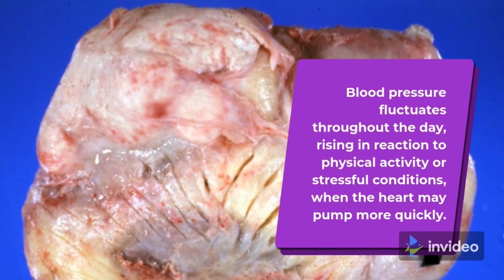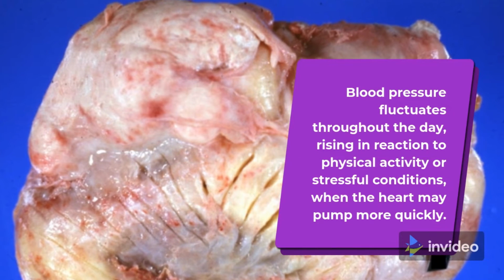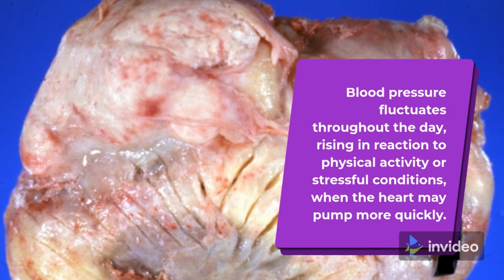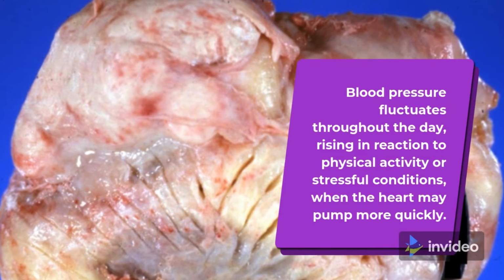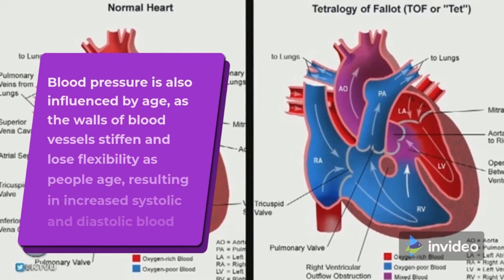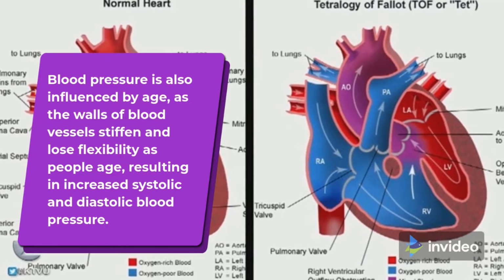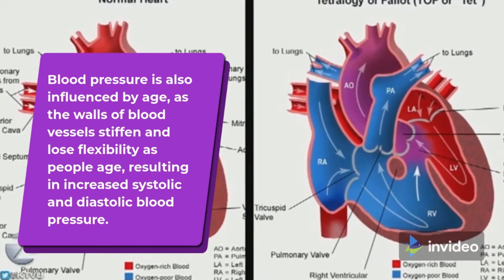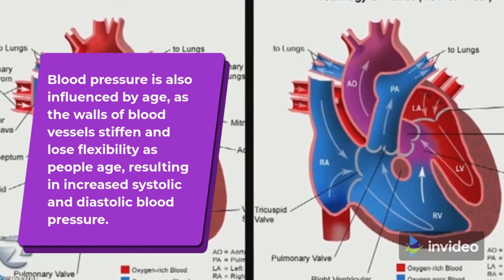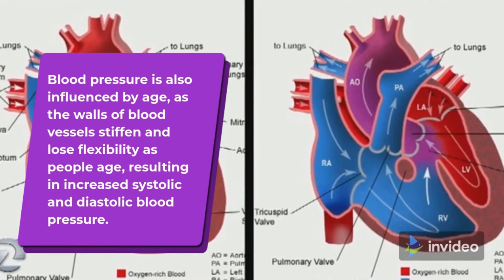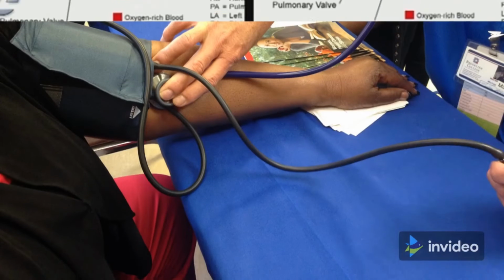Blood pressure fluctuates throughout the day, rising in reaction to physical activity or stressful conditions, when the heart may pump more quickly. Blood pressure is also influenced by age, as the walls of blood vessels stiffen and lose flexibility as people age, resulting in increased systolic and diastolic blood pressure.